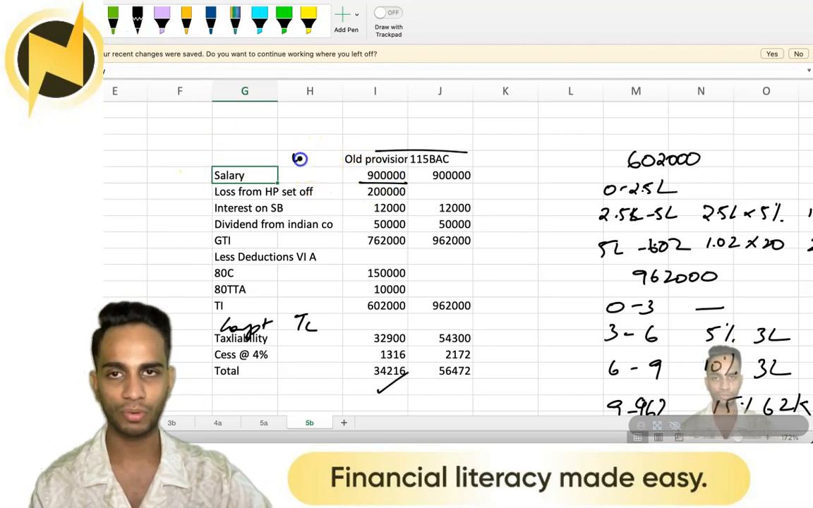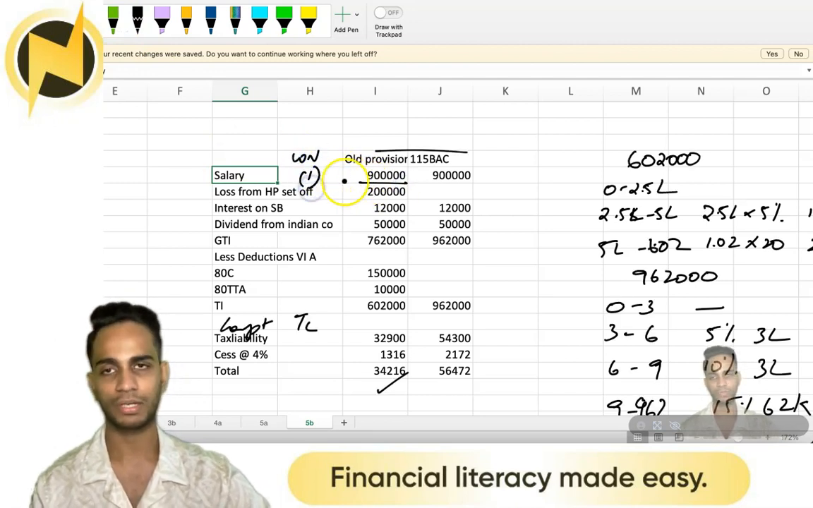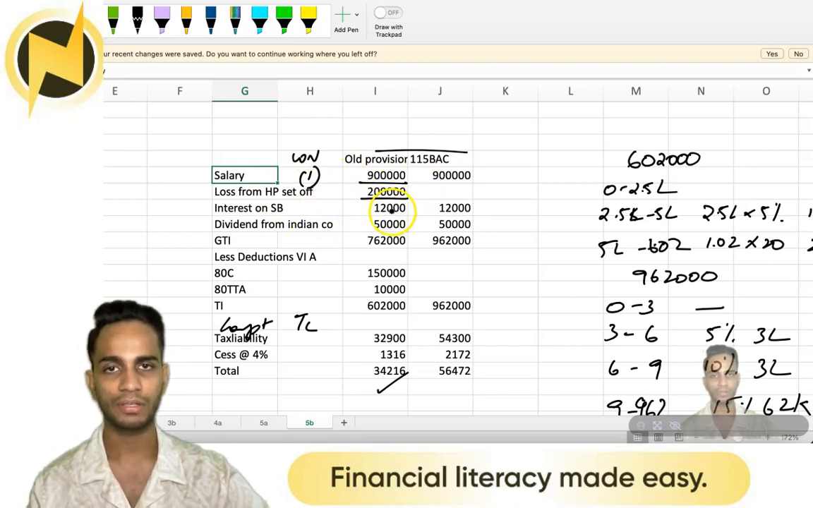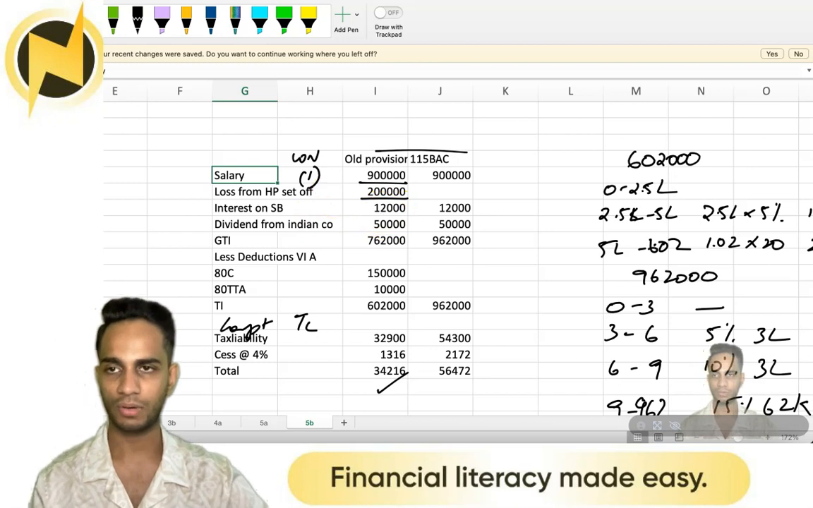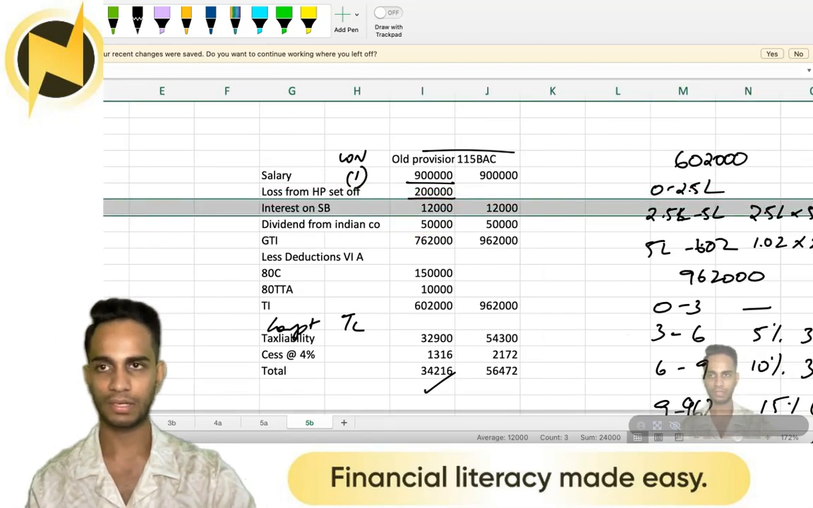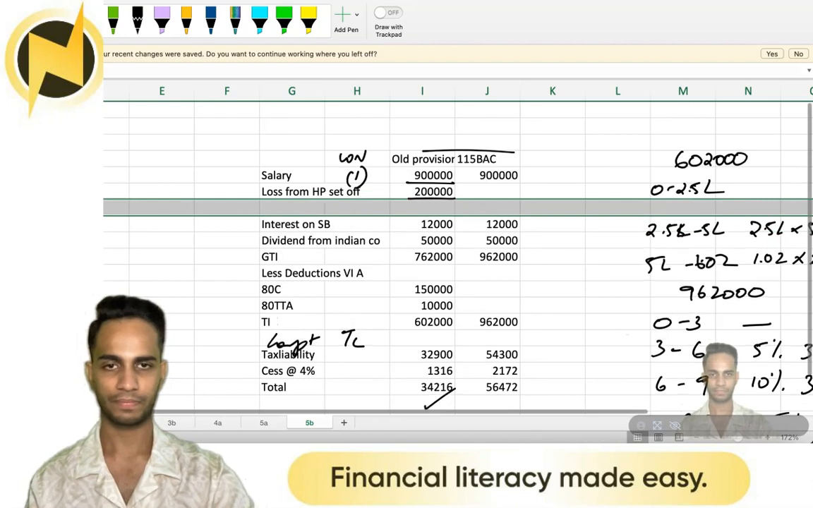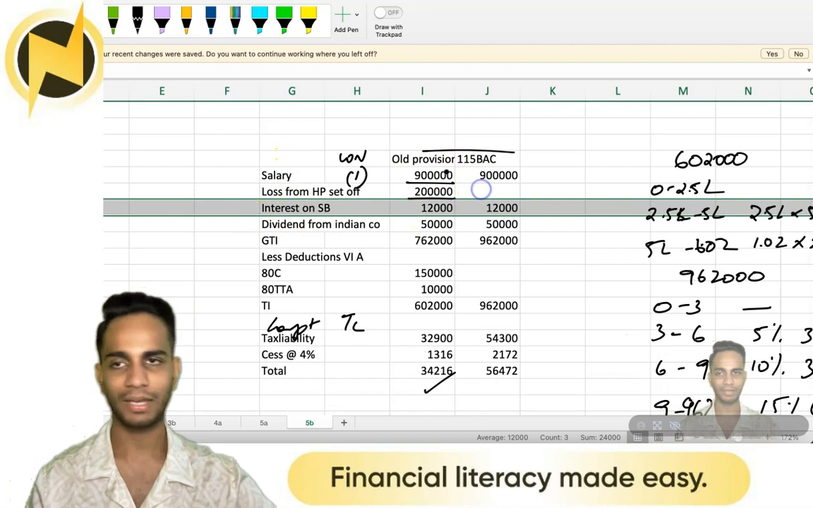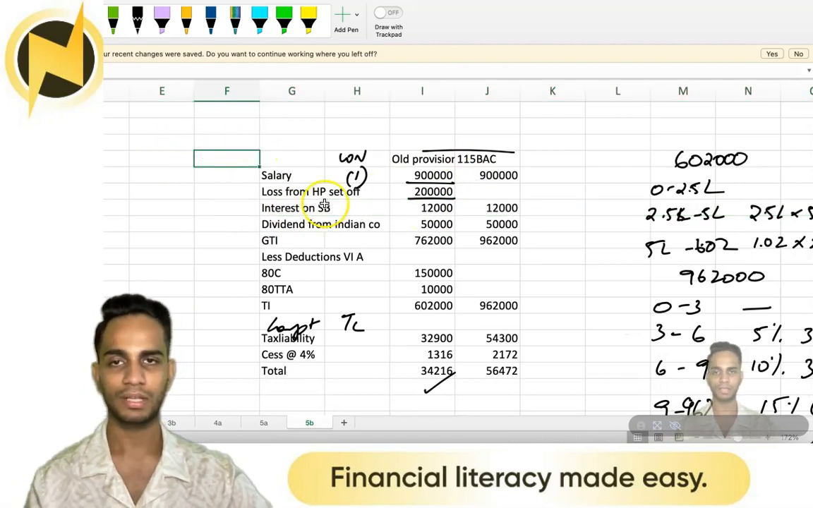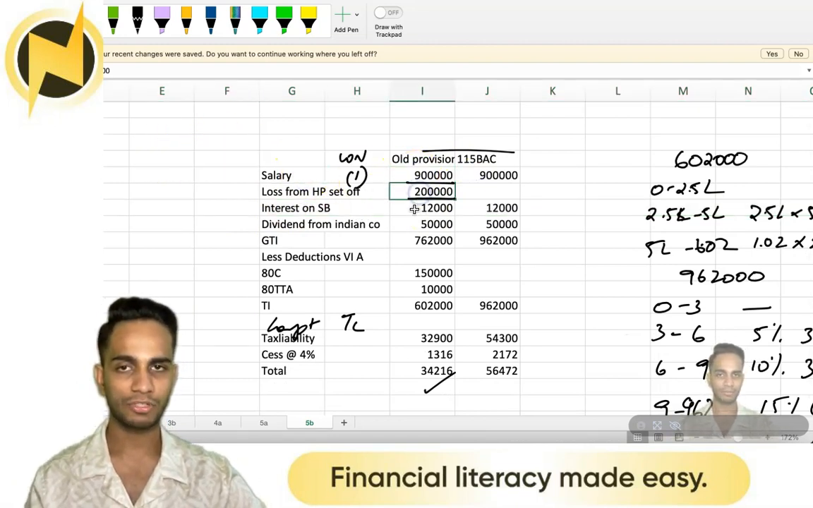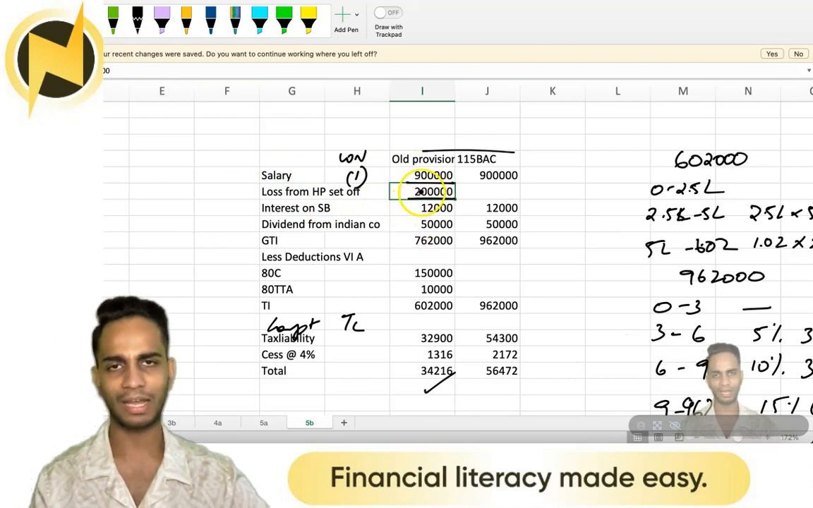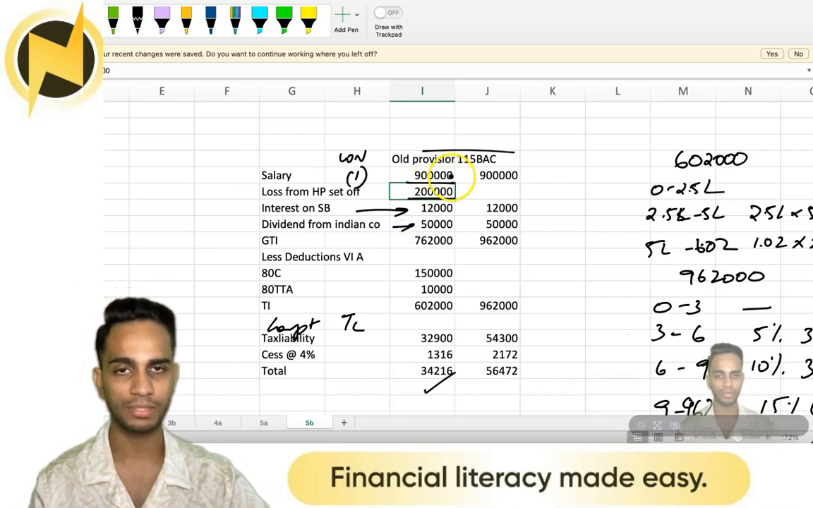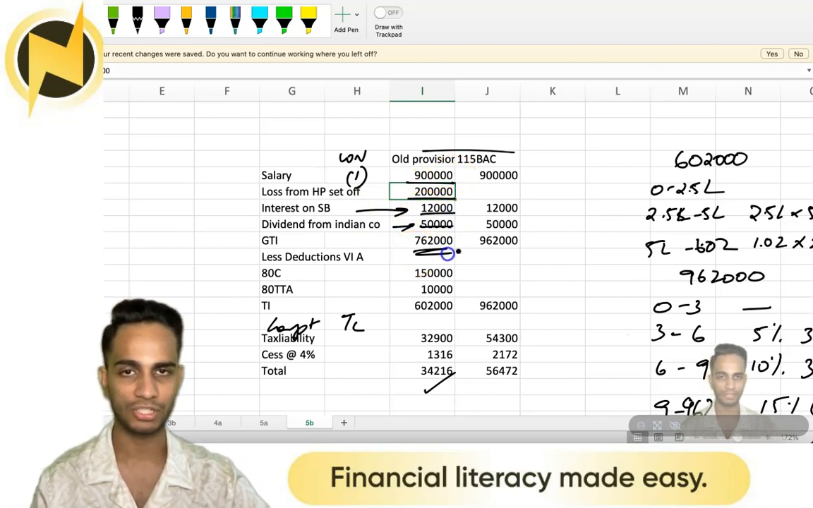So ideally you can show a working note here, working note 1. Loss from house property can be set off here. Yes, definitely. Then we have interest on savings bank. I could have added a cell here, because from this salary I can take out this loss and show net salary, or just show 7 lakh as the income. The interest on savings bank 12, dividend 50. So total income is 7 plus 12 plus 50, 762.